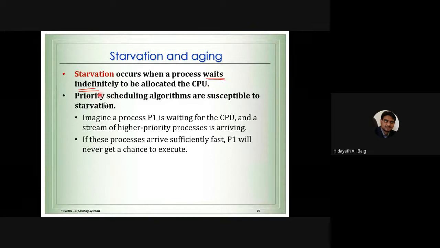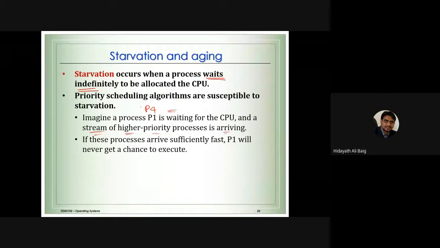Priority scheduling algorithms are susceptible to starvation. Why? Because imagine a process is waiting for the CPU and a stream of high priority processes is arriving. Like in my example, process 4 is waiting for the CPU and now we are getting a stream of high priority processes in the system.